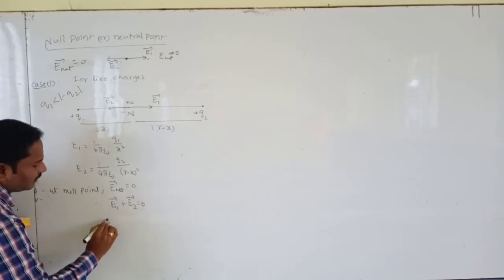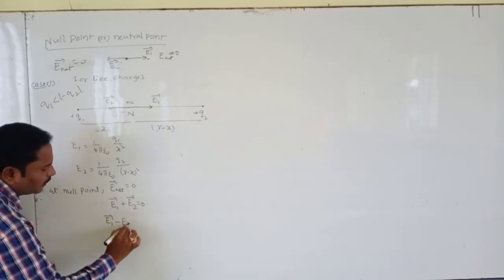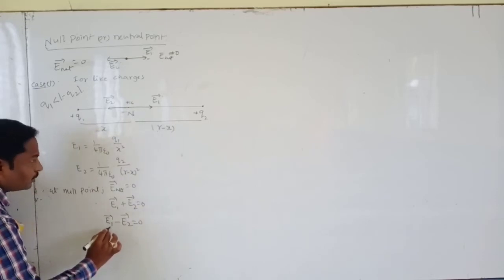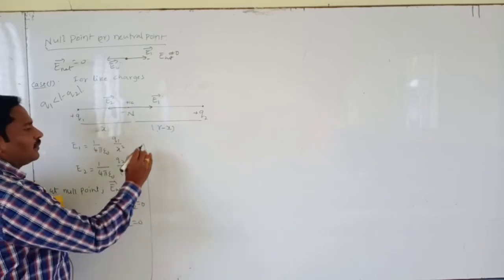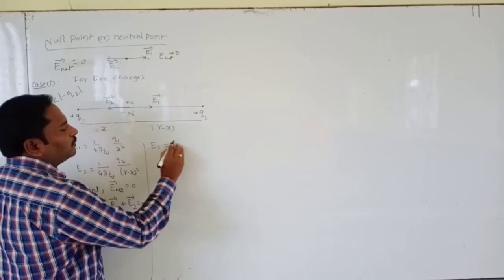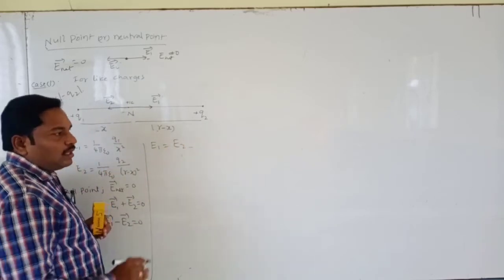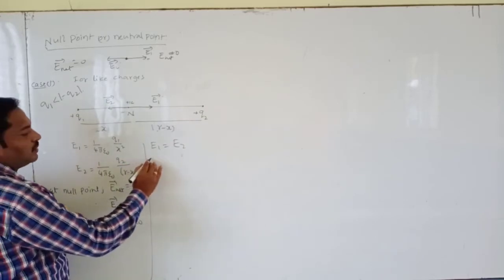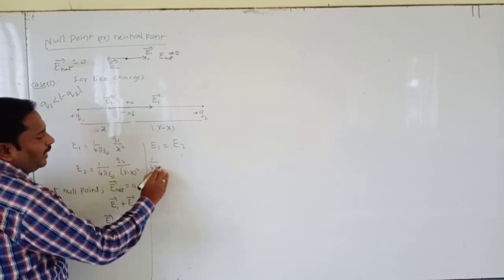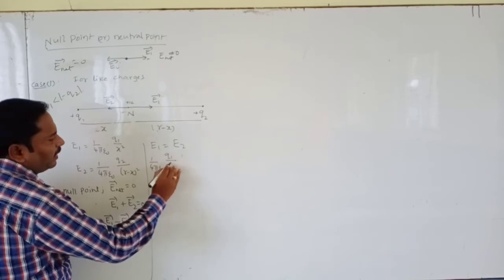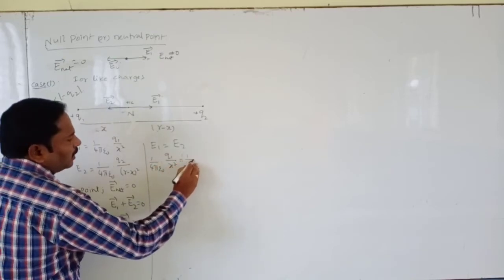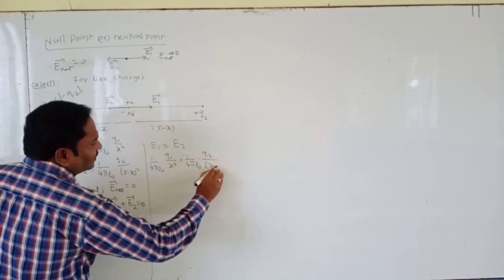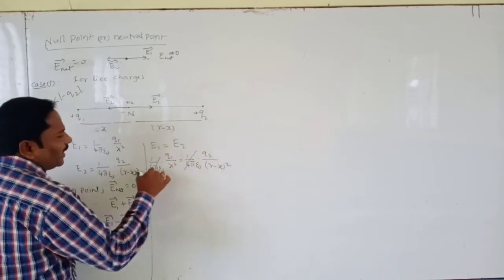So E1 bar minus E2 bar equals 0. So E1 equals E2. In magnitude both are the same. So 1 by 4 pi epsilon naught Q1 by x square equals 1 by 4 pi epsilon naught Q2 by r minus x whole square, both cancel.